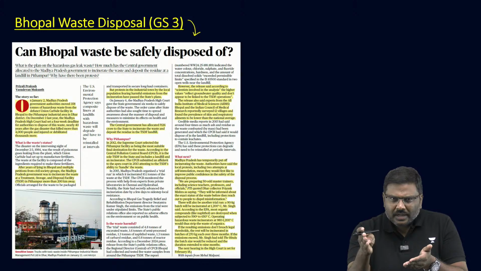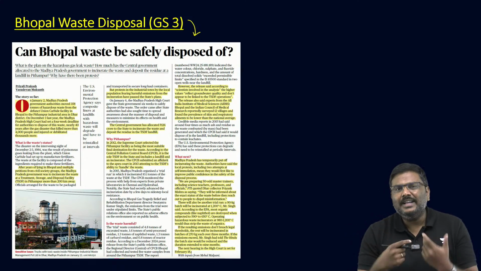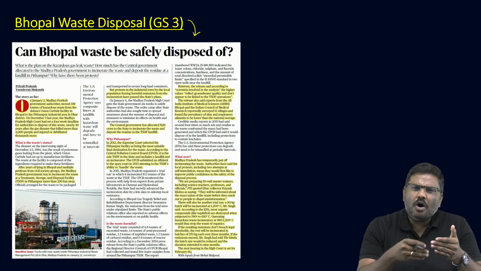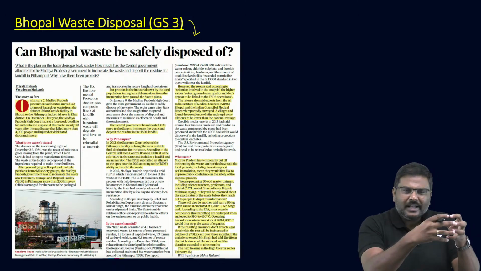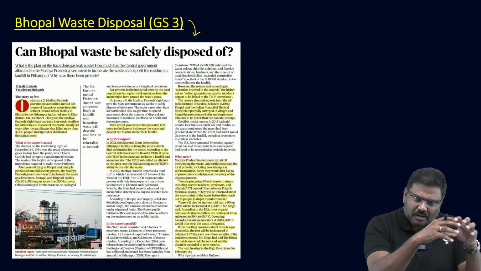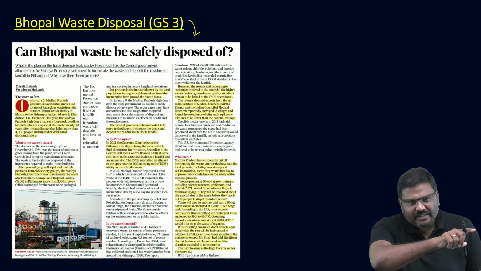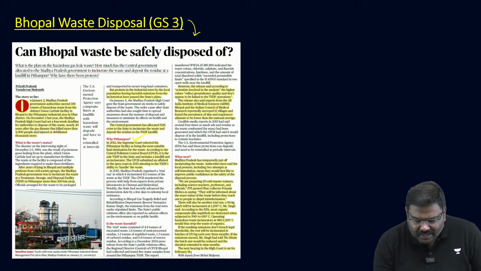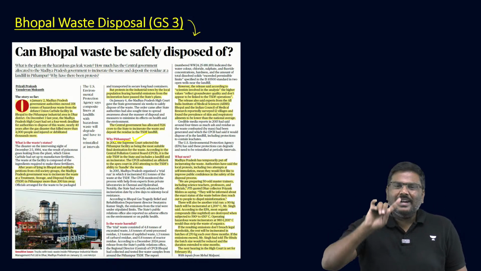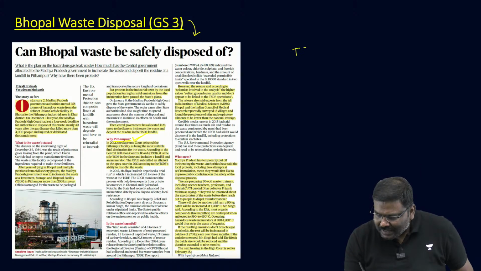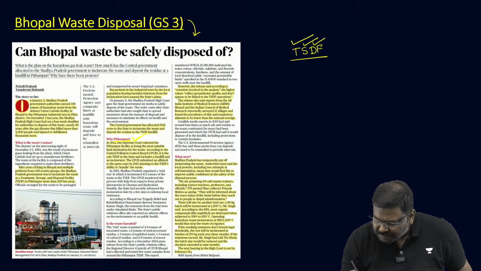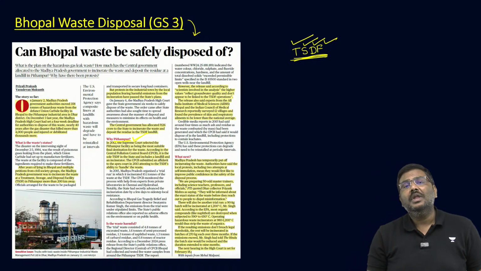Based on the Madhya Pradesh High Court order, the state government, in a joint operation between the CPCB, SPCB and the state government, took the waste from the Union Carbide factory and moved it to Pithampur. The last time I discussed, the story went up till here. They moved it to a TSDF, a treatment, storage, disposal facility, set up at Pithampur.